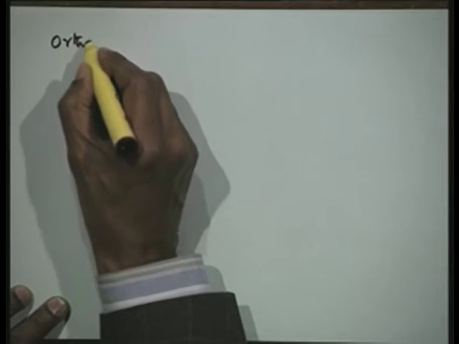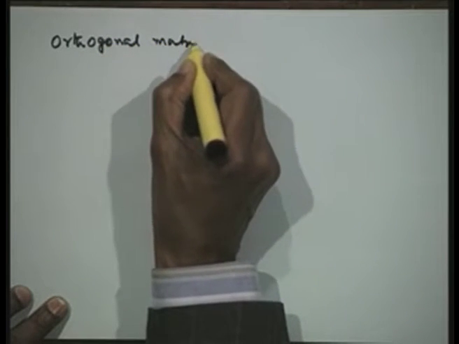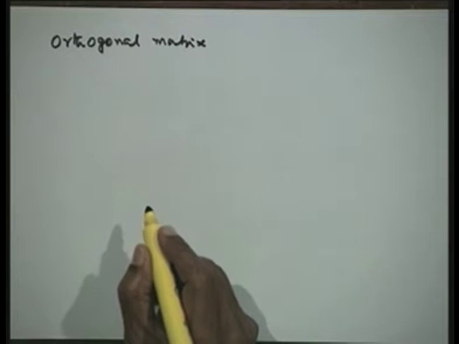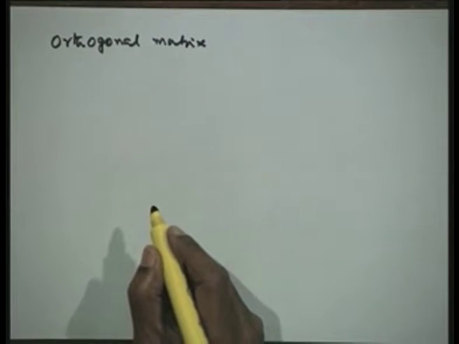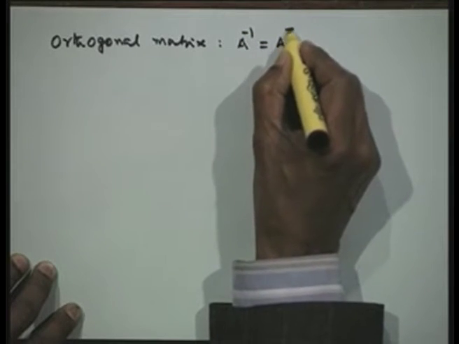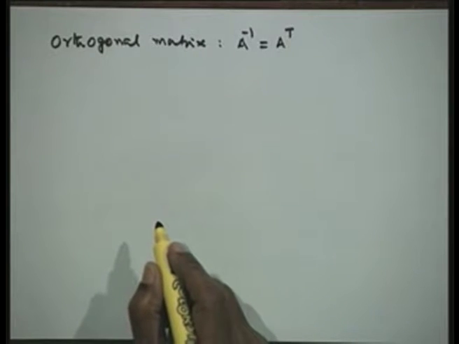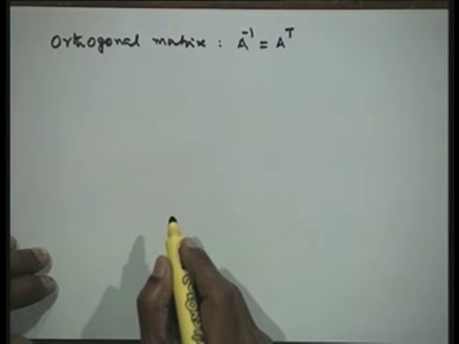Now, let us define an orthogonal matrix, which is a very important matrix for our purpose, because finding the eigenvalues using numerical methods would entirely depend on the construction of orthogonal matrices. So, we define the orthogonal matrix as A inverse is equal to A transpose. That means the inverse of a matrix A is the same as the transpose of the matrix A.